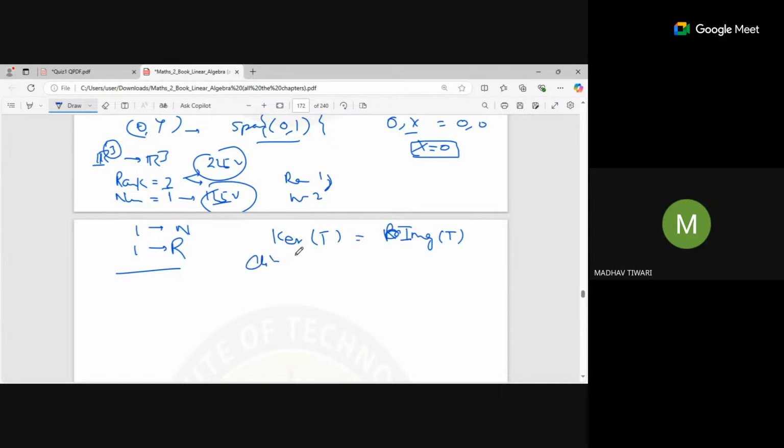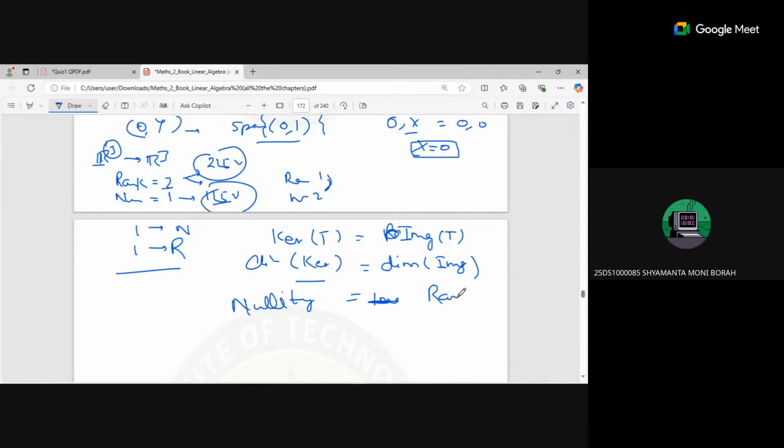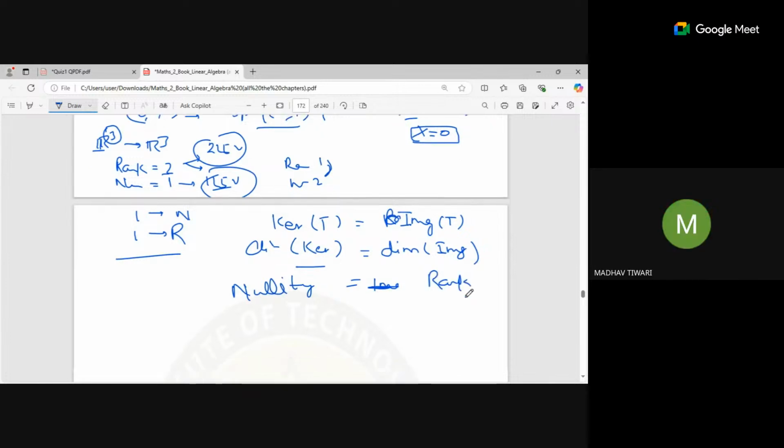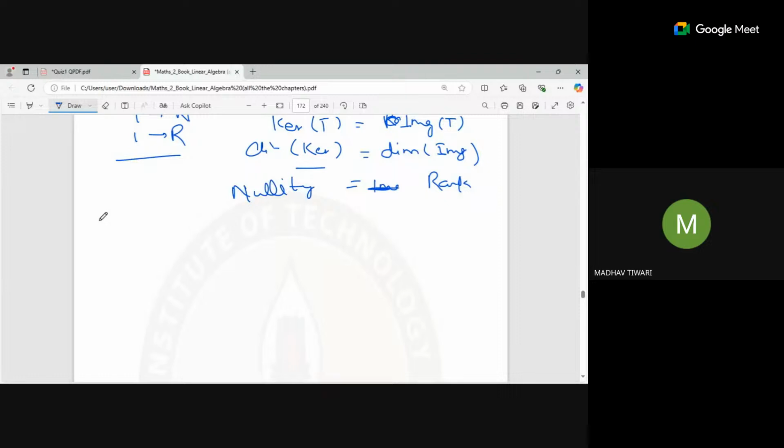The dimension of the kernel should be equal to the dimension of the image. The dimension of the kernel is basically the nullity, and the dimension of the image is nothing but the rank. So we know from the rank-nullity theorem that the dimension of V equals rank plus nullity.